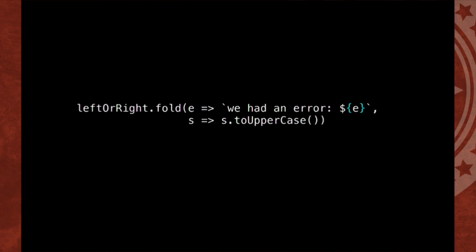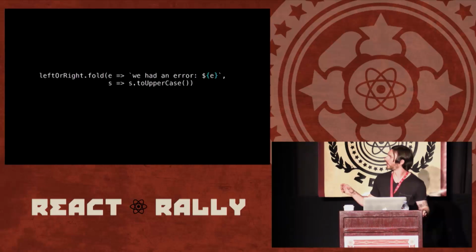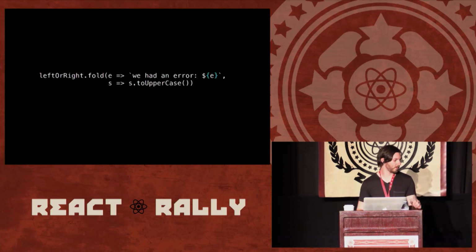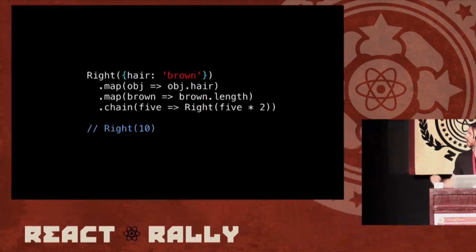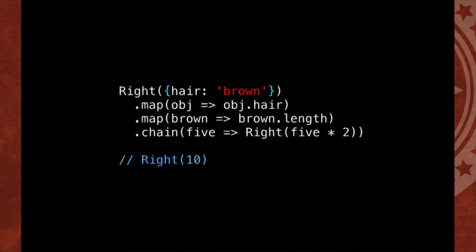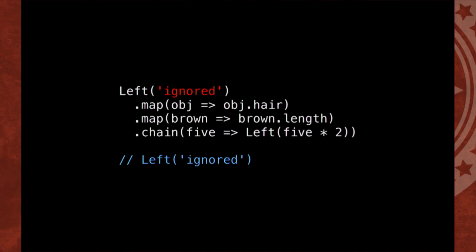So this gives us the ability to branch our code. Some function returns us a Left or a Right, and then when we fold it, it'll either call the first or the second function given to that. So if we have a Right, map is going to just map over it per usual and work just like array, just like box, just like promise. And if we return an extra Either, we have to call chain to flatten it. But Left ignores everything. Left will just ignore the entire map and chain thing because with Left, you want to propagate up an error. It's basically like a pure error.